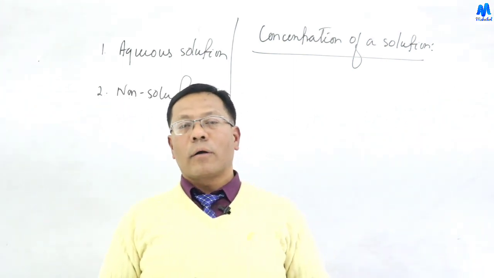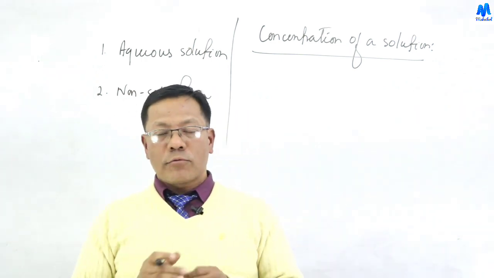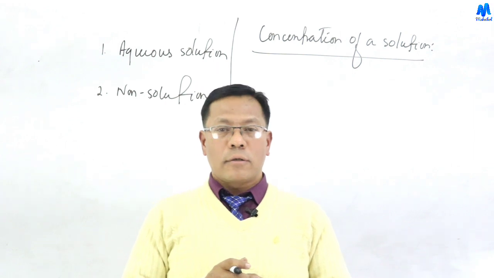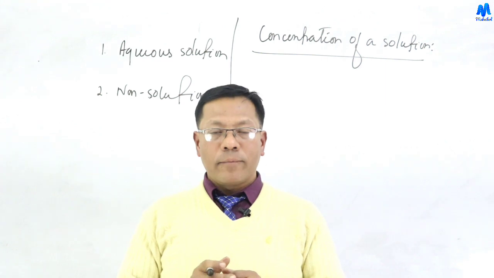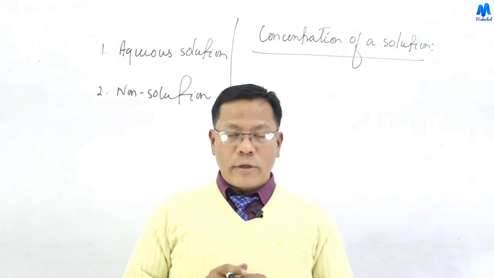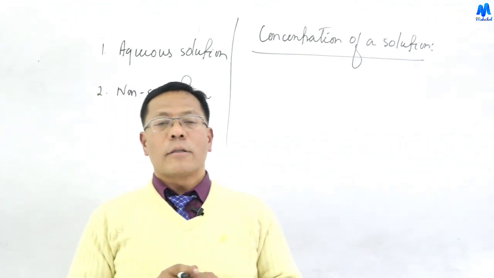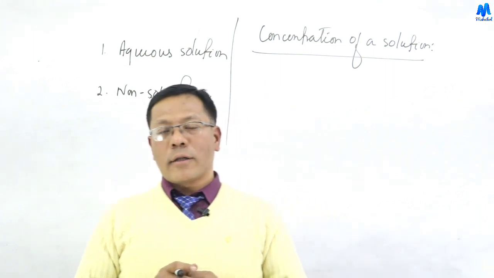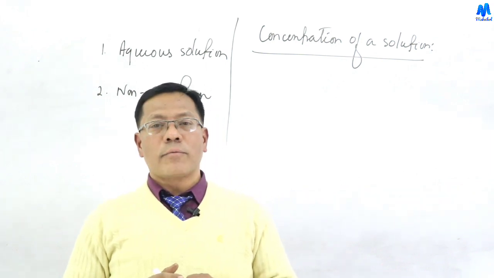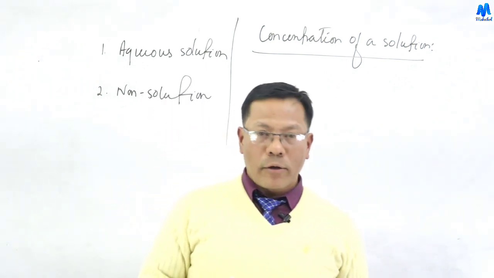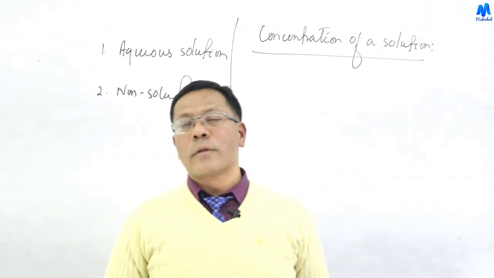There are different ways for expressing the concentration of a solution. The measurement of concentration of a solution can be done in different units, just like to measure length we have different types of units: meter, centimeter, kilometer. Similarly, the concentration of a solution has different ways of expression and different units, which we will learn one by one.